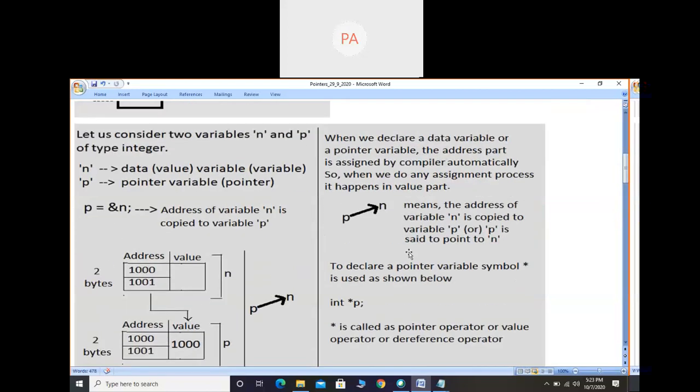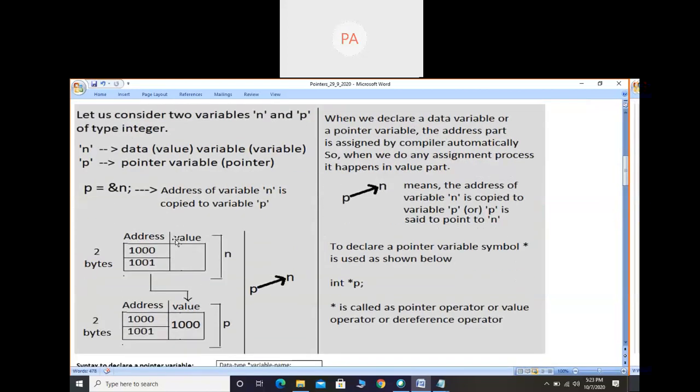Now we will move here, so just look at this screen. I have taken two variables with memory representation: variable n and variable p. Listen carefully here. For both the variables, two things are associated: address and value. In the memory representation of n, the address part is there and the value part is there. The same for p. For n, 2 bytes of memory are there, and for p also 2 bytes, because we are considering both as integer type.